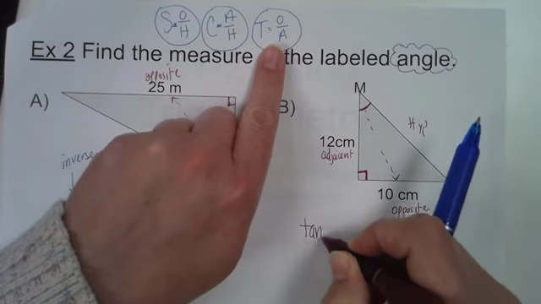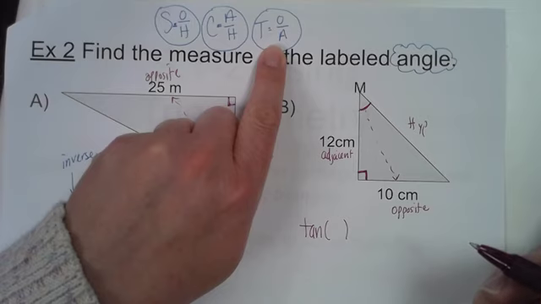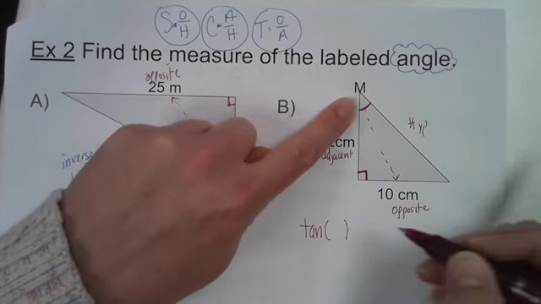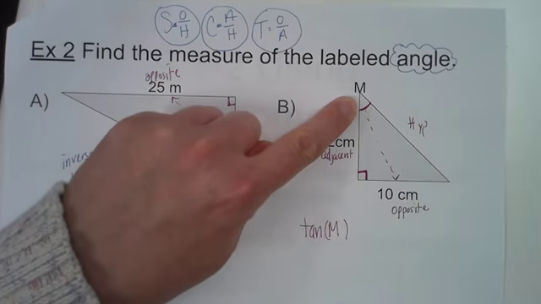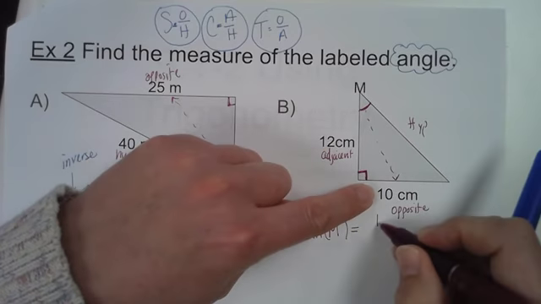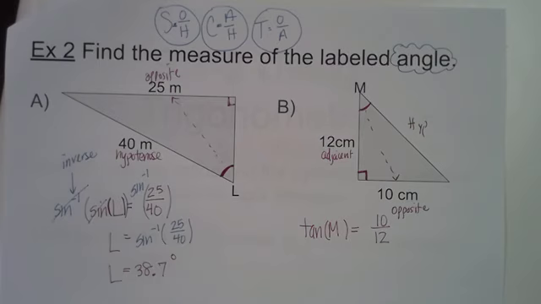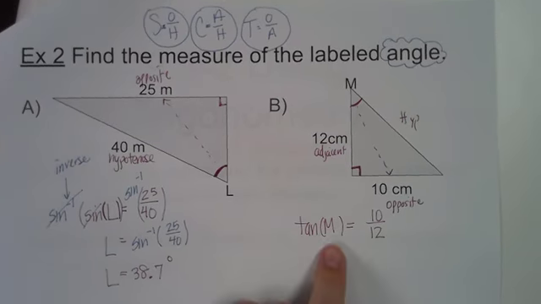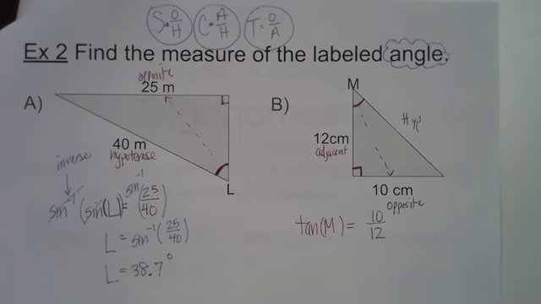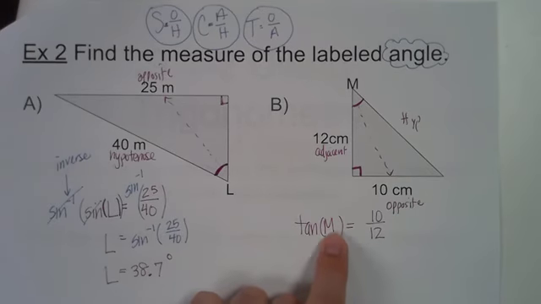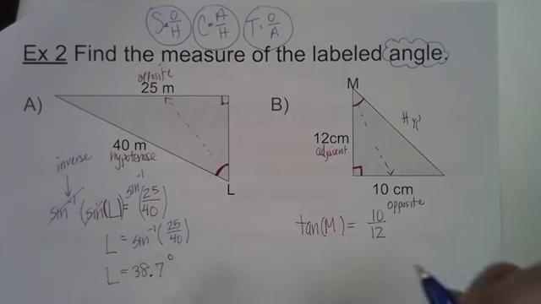So the tangent of some angle, what angle? The tangent, according to angle M, is opposite over adjacent. So 10 over 12. And again, our angle M is trapped right now. It's trapped inside a tangent function. How do we cancel out a tangent function? Inverse tangent, yes.